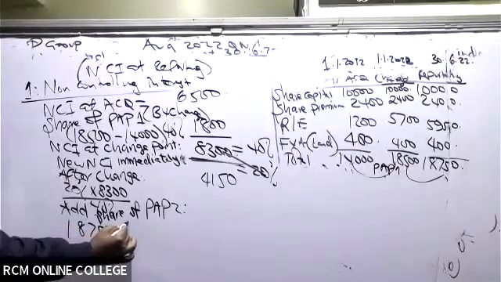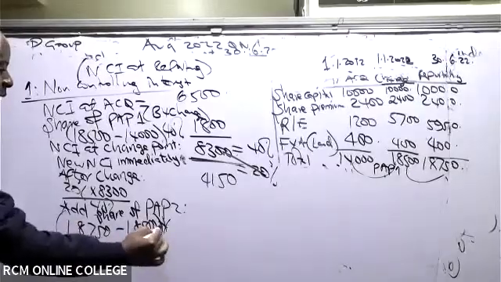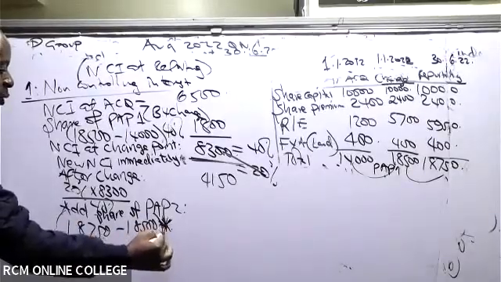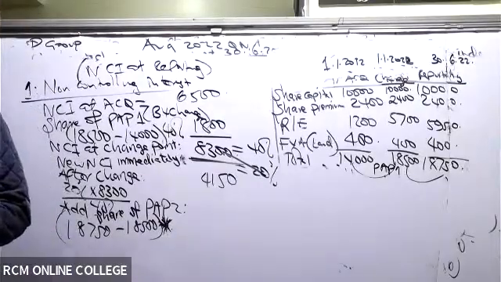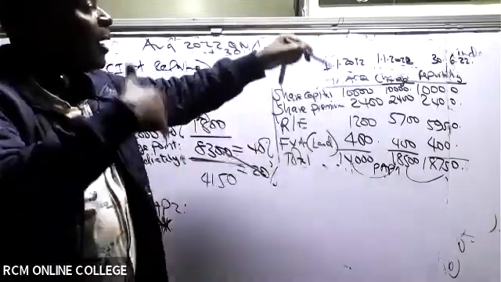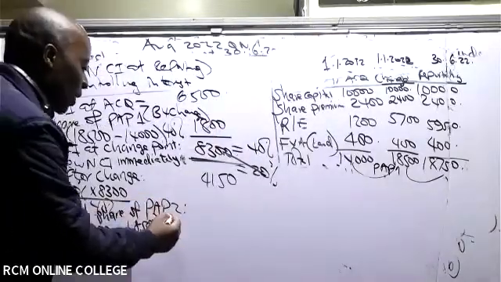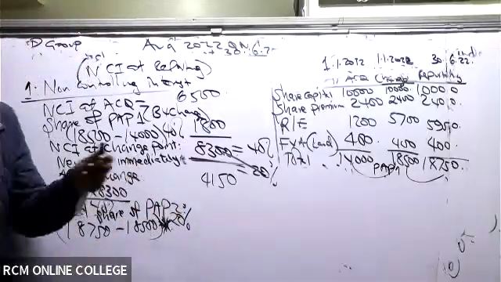18,750 minus 18,500 times what percentage, if you're following? Great. Because remember now, for PAP 2, the parent is at 80%, NCI is at 20%. Thank you so much. 20%. So are you able to give me this figure?